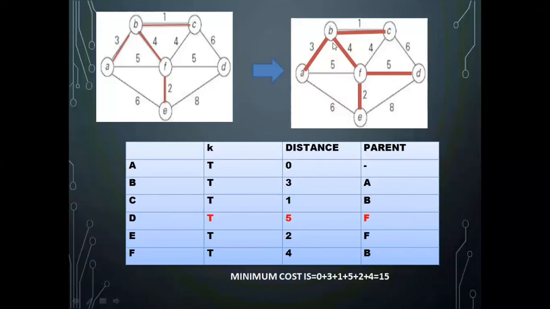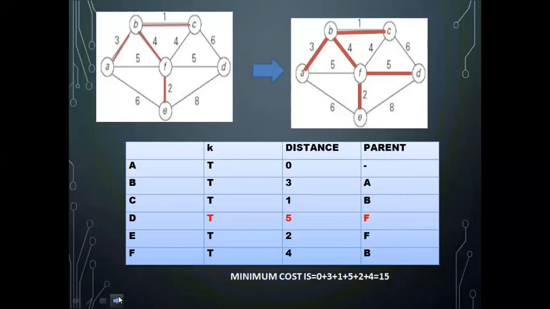With respect to A, I am checking B, C, D, and how each is connecting to the remaining part of the graph. In that I find out F is connecting to E with a minimum weight 2. So I added E. Now all these 5 became part of the spanning tree and D became outside the spanning tree. I am checking with respect to all these 5 vertices how it is connected to D with minimum cost. From F I find out the minimum cost was 5. So I have added FD.